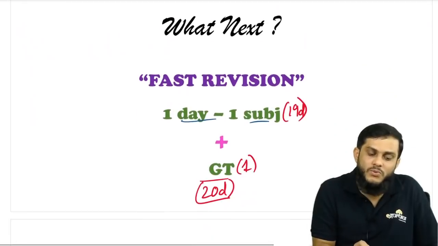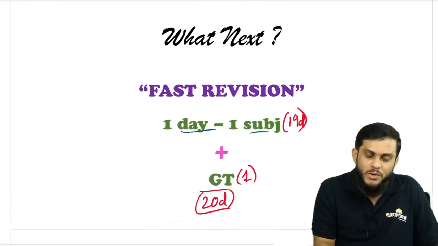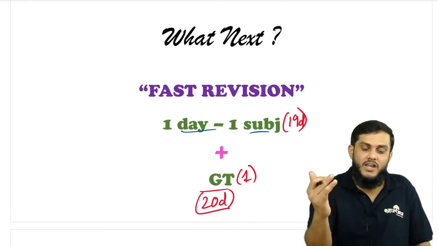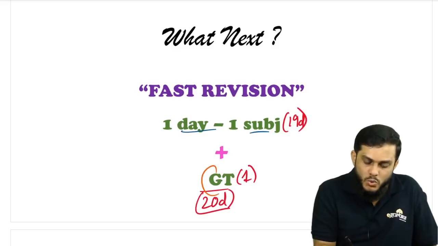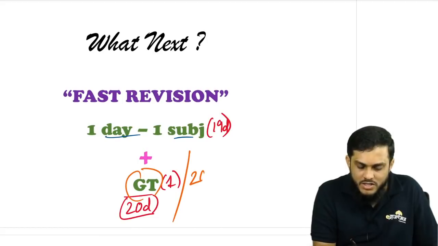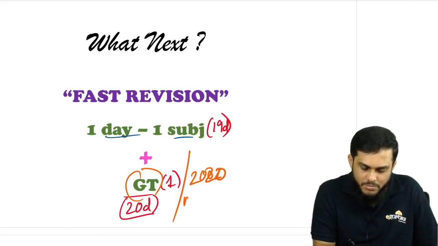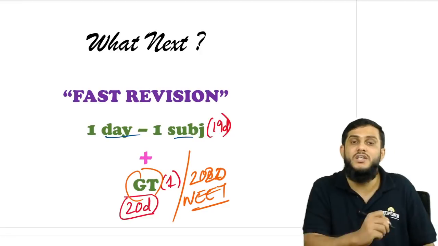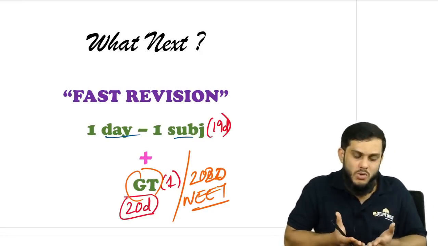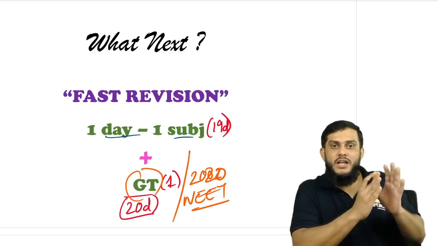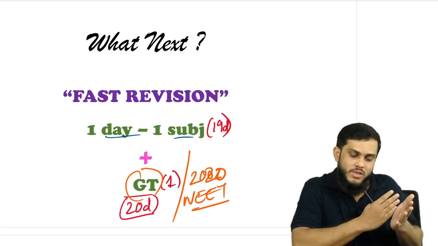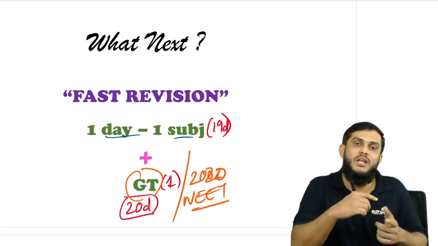Sir, what about 2020? Sir, for the 2020 NEET paper, according to me, once you give the fast revision after the second revision, again a fast revision of 19 days, I told you to give one GT here. Instead of one GT here, you can solve the 2020 NEET question paper. And obviously you don't have a test of 2020 NEET. You just open the book, fix the time at 3 hours, read the question, read the options, and try to solve all the 300 questions. Then afterwards you can correct yourselves.